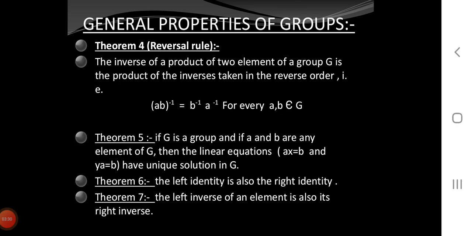Theorem 5. If G is a group and if a and b are any elements of G, then the linear equations ax is equal to b and ya is equal to b have unique solutions in G. Theorem 6. The left identity is also the right identity. Theorem 7. The left inverse of an element is also its right inverse. Now we will see an example.